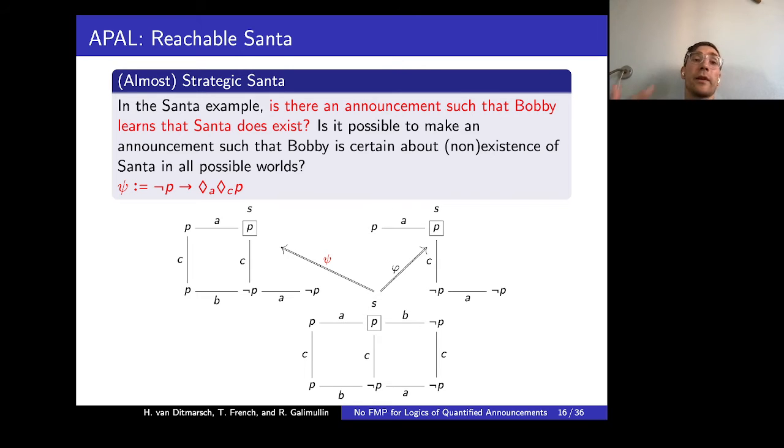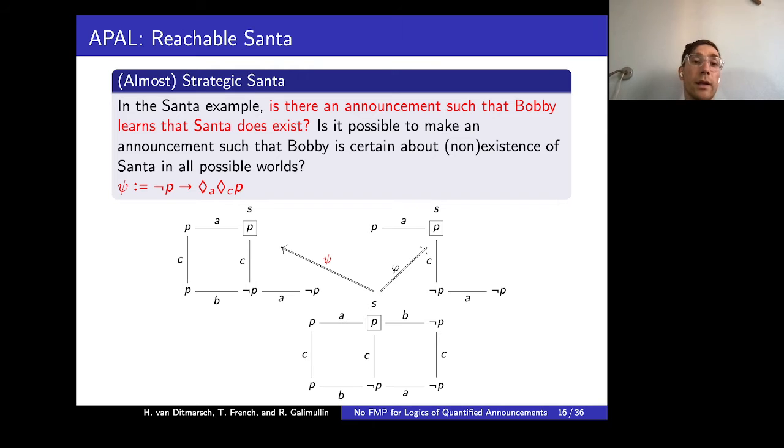For an example of APAL, let us go back to the Santa example. Having this initial configuration, we can ask a question: is there an announcement such that Bobby learns that Santa does actually exist? And the answer is yes, because this particular announcement, psi, deletes the upper rightmost state where not P is true.